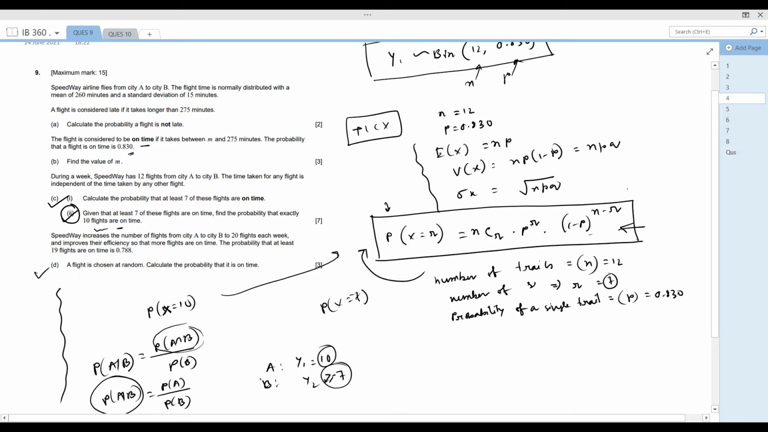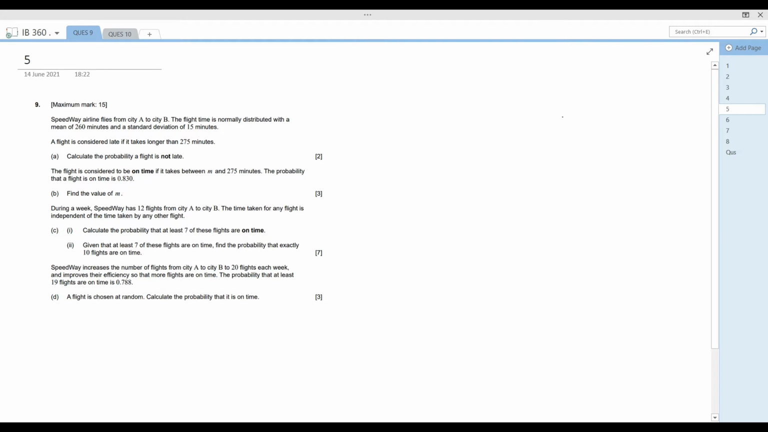Now for the last question, it is also one from binomial distribution. I am taking it as y2. This is a binomial distribution of 20 events and we need to find the probability. It is given that at least 19 flights are on time, so P of y2 greater than or equal to 19, this probability is 0.788. From the question we can find that.